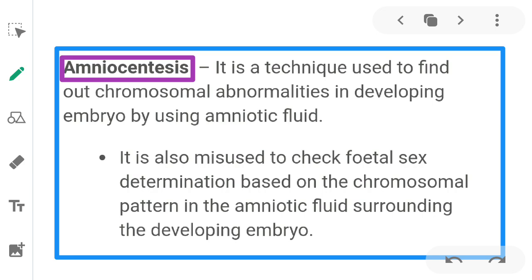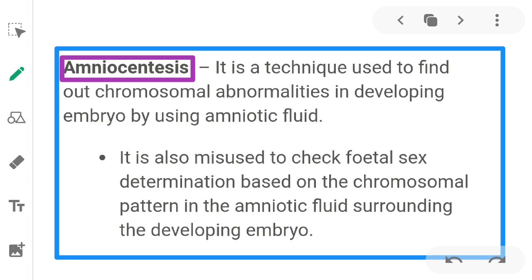Next, we will study the technique called amniocentesis. Amniocentesis is a technique used to find out chromosomal abnormalities in the developing embryo by using amniotic fluid. This test can also determine the sex, whether the fetus is a male or female child.